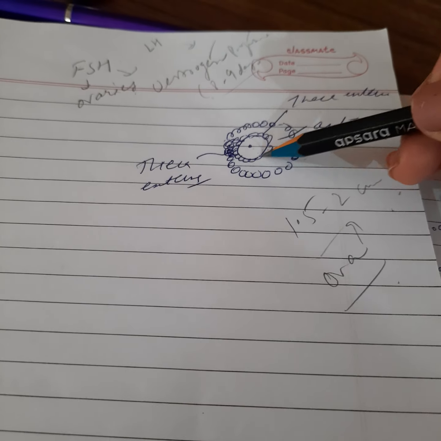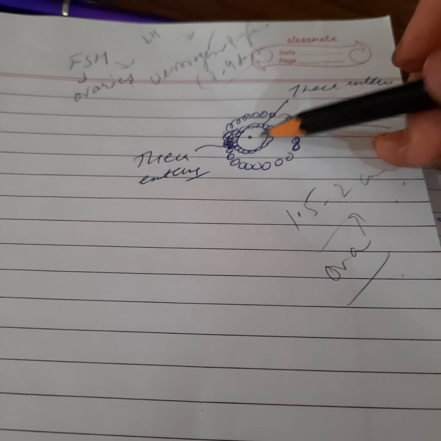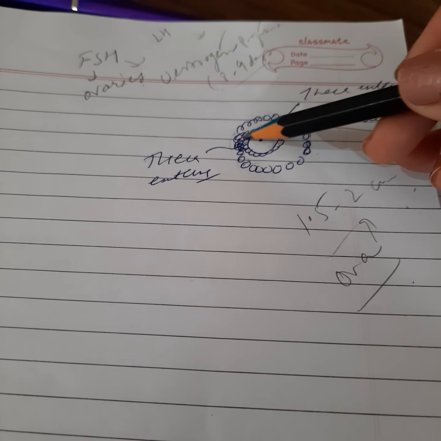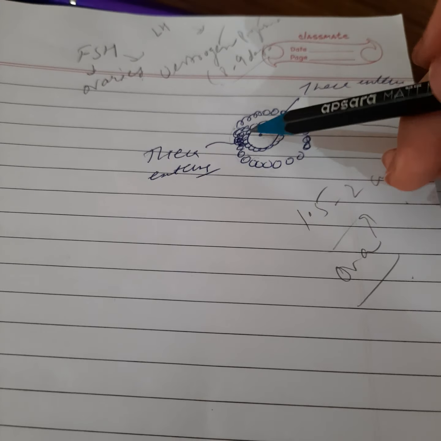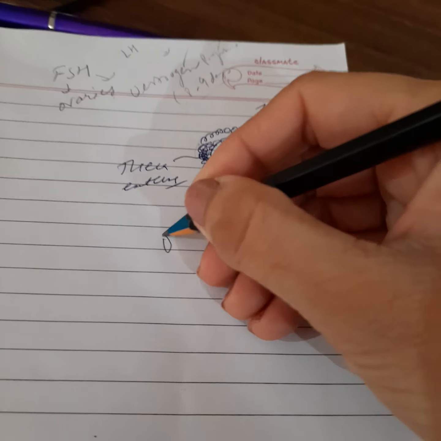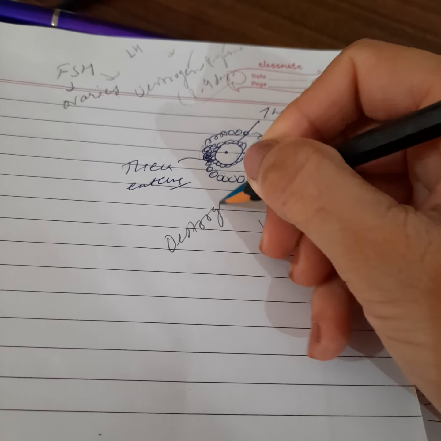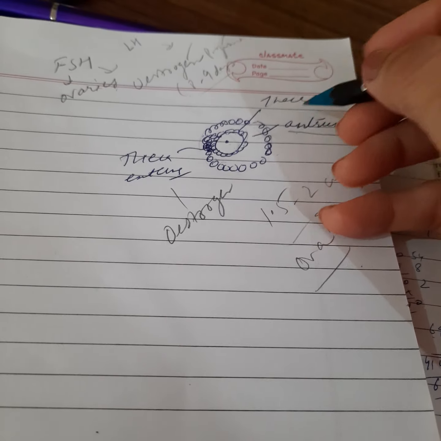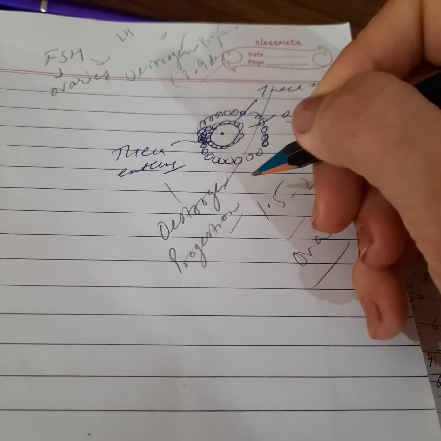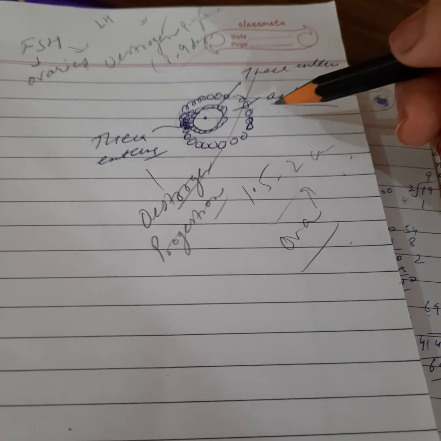The cells surrounding the ovum are called the theca interna, and the cells which attach the outer cells with the ovum are called the theca externa. These interna and externa cells also release estrogen and progesterone, which help the maturation of the follicle.